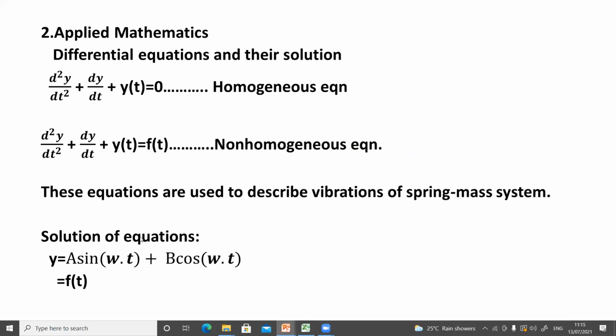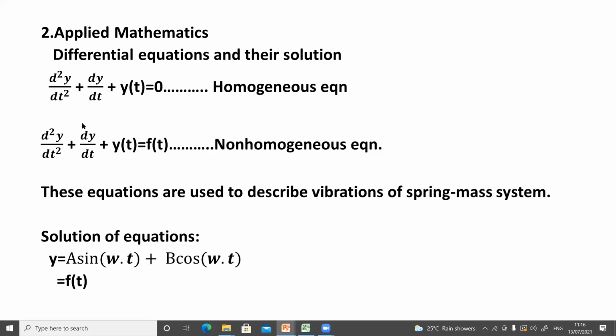The next subject that is a prerequisite is applied mathematics. From applied mathematics, you must know the differential equations and how to find their solutions. Here you can observe two differential equations. One is the homogeneous differential equation, d2y upon dt square plus dy by dt plus y of t is equal to 0. This is the homogeneous second order differential equation. And the second equation, d2y by dt square plus dy by dt plus y of t is equal to f of t, is the second order non-homogeneous differential equation.